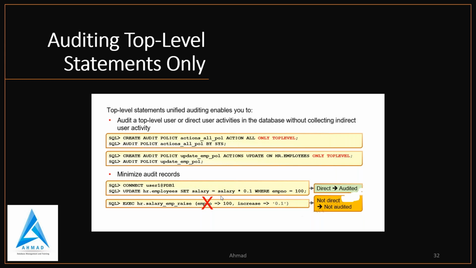The first example in the slide shows how to define the audit policy that will capture all top level statements issued by the SYS user. And the second example shows how to define the audit trail for top level instances of the update statement on the HR employees table. When the user executes the update command on the HR employees table, the action is audited. Whereas when the user executes the same command through a procedure, the action is not audited. So this is the difference.